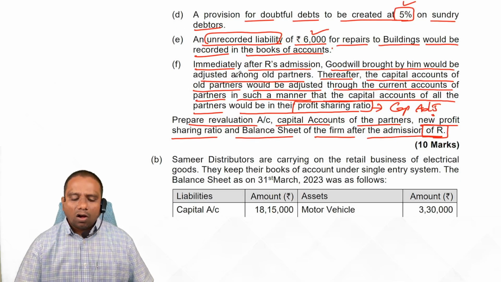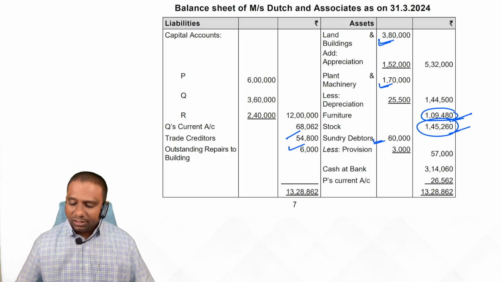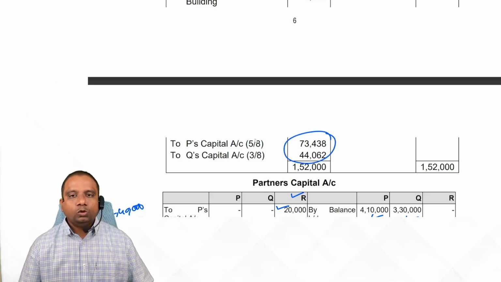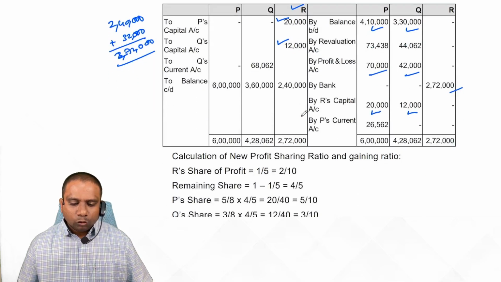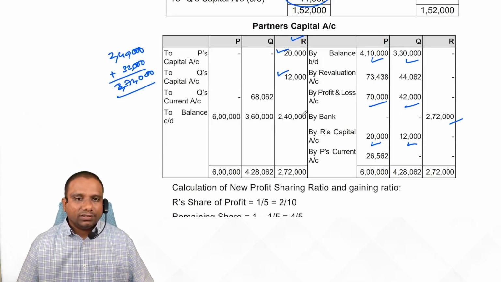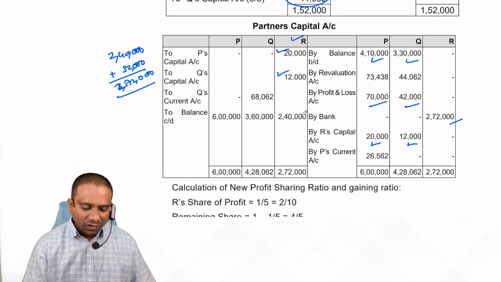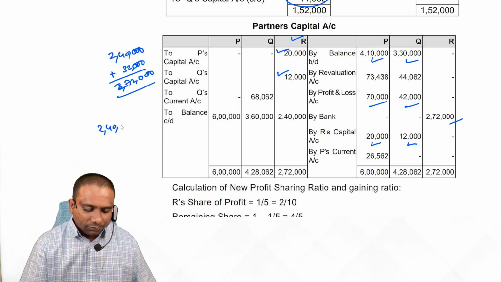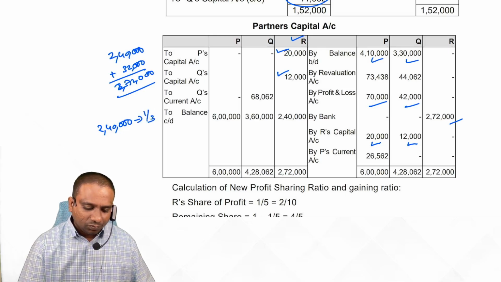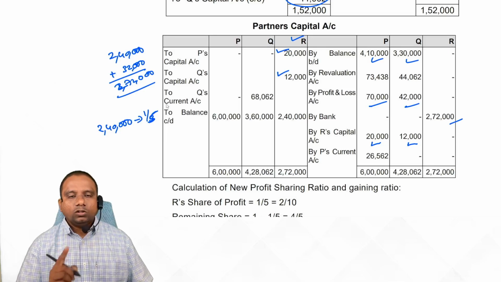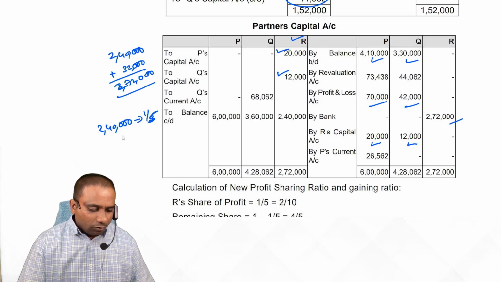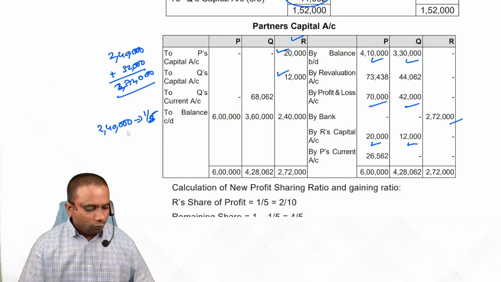Next one. That's it. All adjustments have been completed except capital adjustment. Before that, calculate revaluation profit or loss and distribute to partners. After that, come to the partners' capital account. Here we need to adjust capitals. For that, first calculate what is the total capital. Observe, the total capital of the firm can be calculated based on R's capital, students. R brought 2,40,000 rupees for how much share? 1 by 5 share. Now observe, what is the full share? Full share is 2,40,000 into 5.